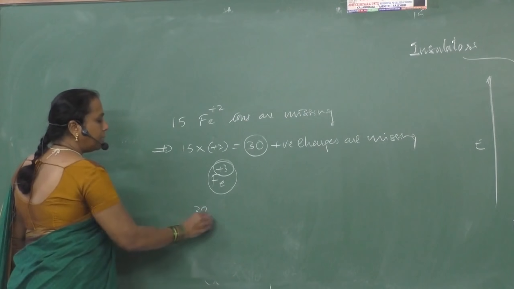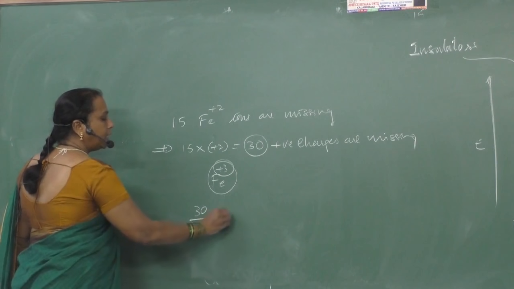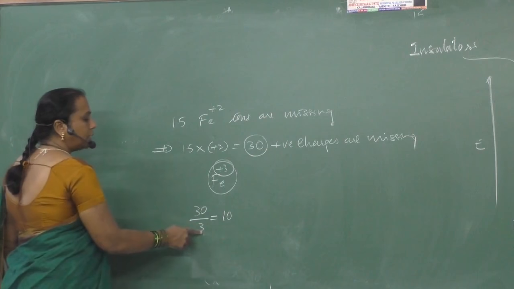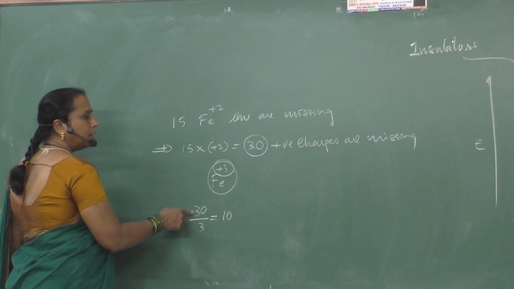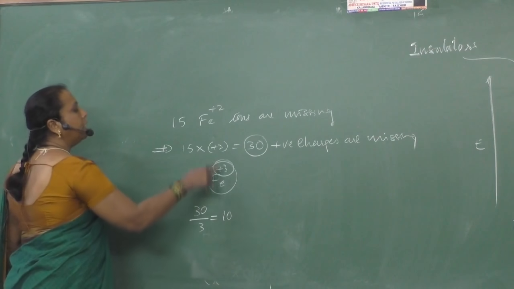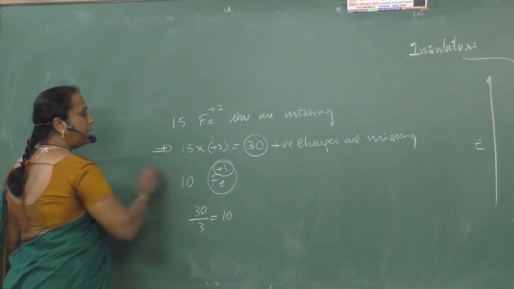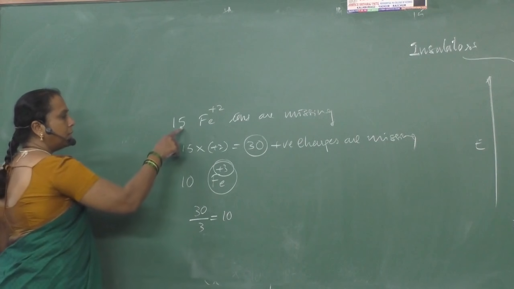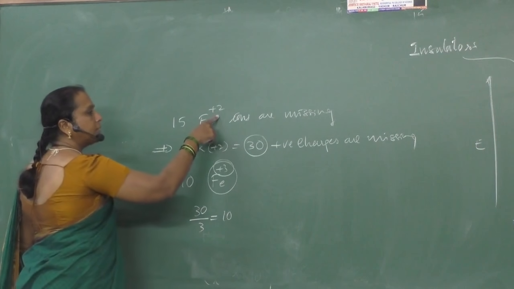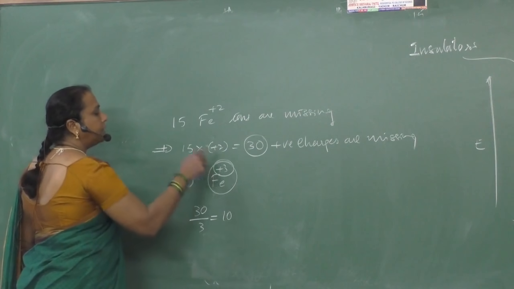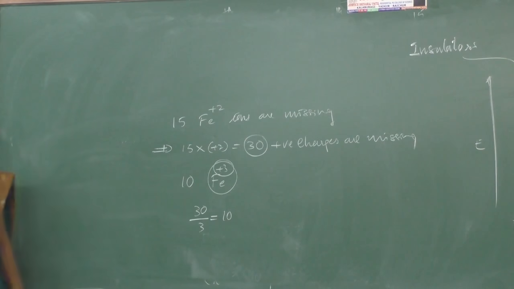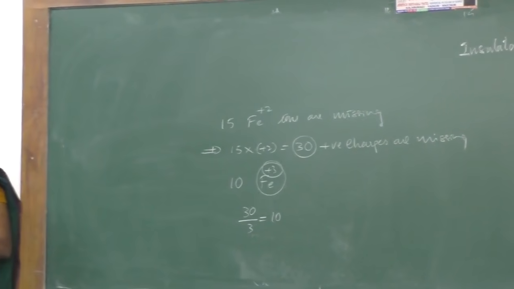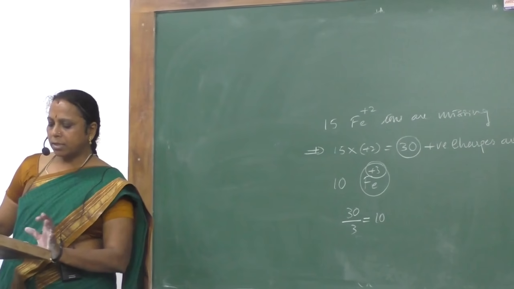You divide 30 by 3. What you are getting? 10. 10 into 3 is equal to 30. That means 10 Fe3+ ions are to be added. So if 15 Fe2+ ions are missing, 10 Fe3+ ions are to be added to balance the charge. Answer is 10 Fe3+ ions.